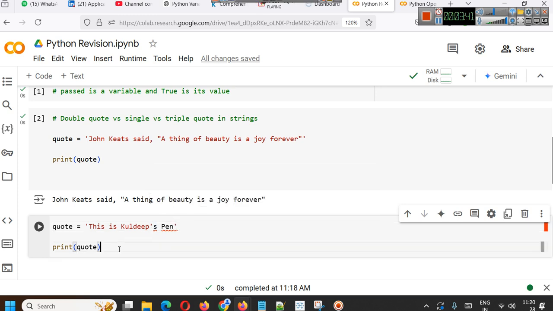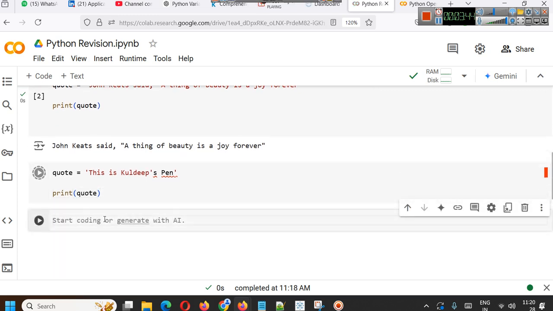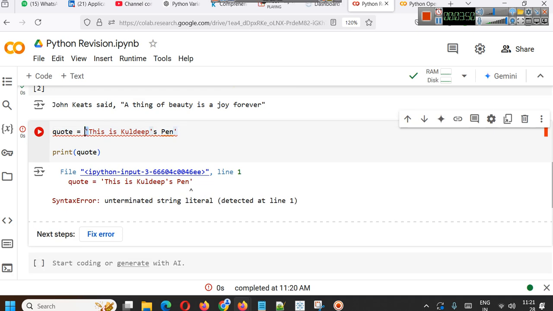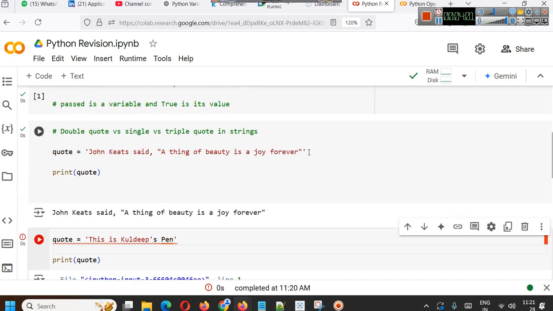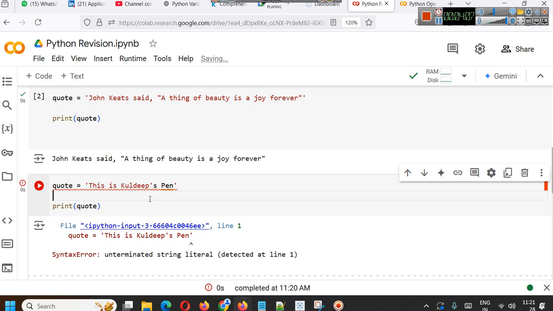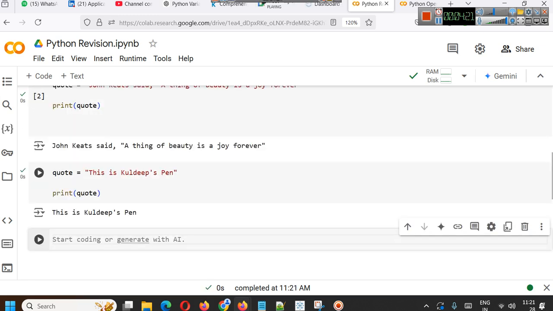So here you can see it will give you a syntax error, because it is thinking that the string has started at this point and ended at this point. That's why this part is black. It only makes the valid string in red color, so here it will think that it's an error. A simple change that we can do is use double quotes to enclose this string, and now this will be a simple output.